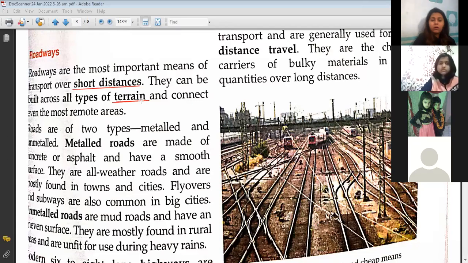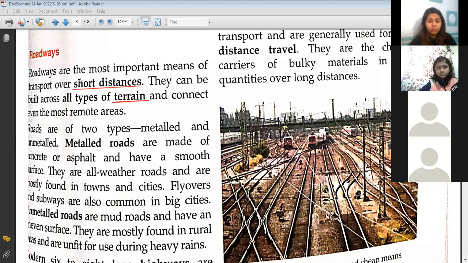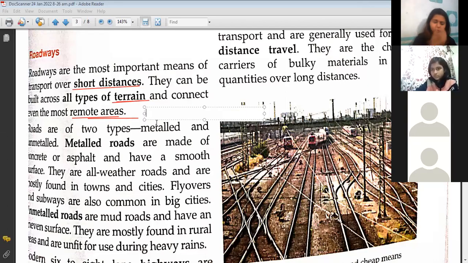Yes, ma'am. So first, they can be built across all types of terrain, and secondly, they connect even the most remote areas. What do you mean by remote areas? Ma'am, like the islands where only ships can go. Remote means backward areas, or distant areas.